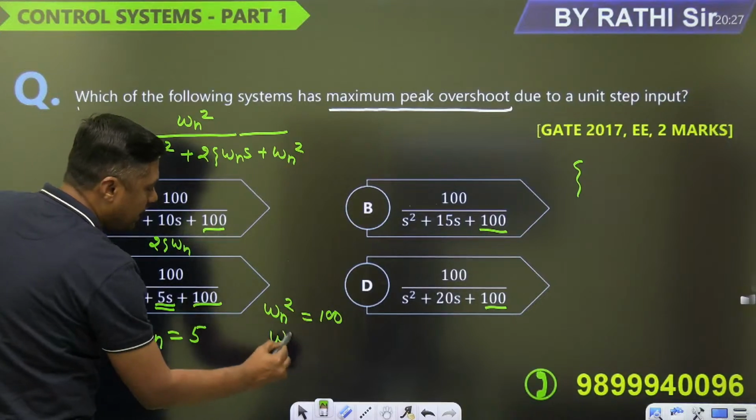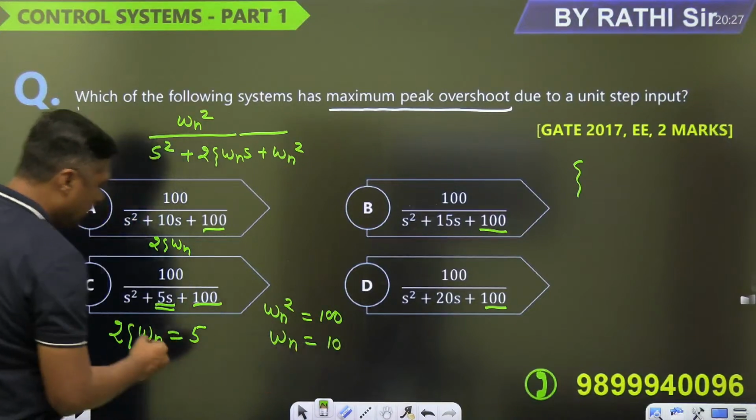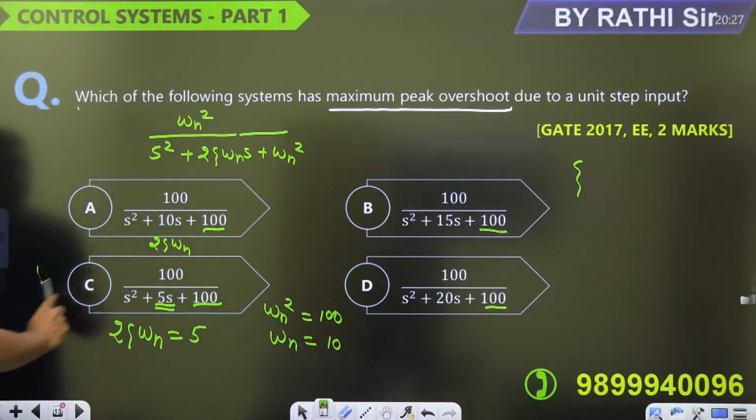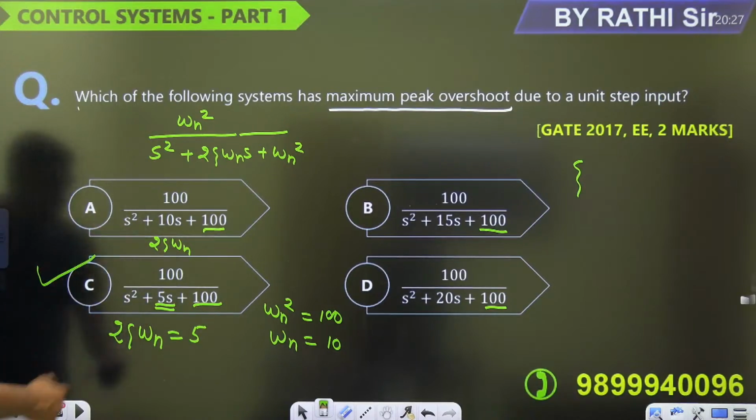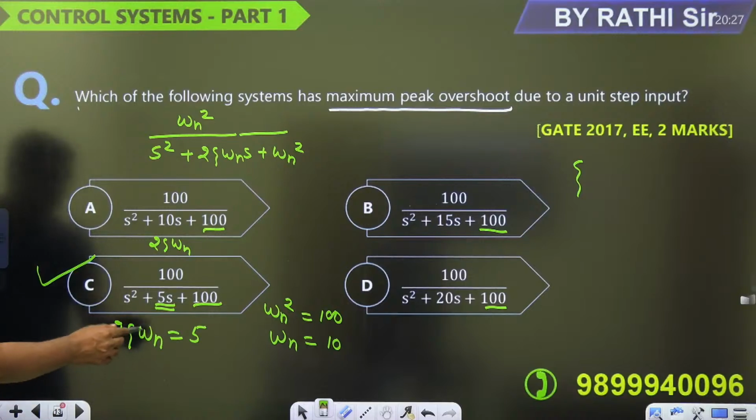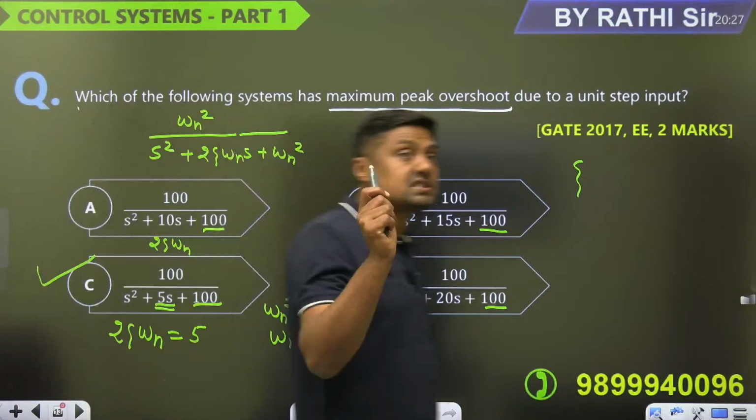So, omega n is 10. You can find the value of zeta, but not required. Answer is C. You can see directly, because here we are going to get the lowest value of zeta and maximum value of the overshoot. Finished. And you can find zeta as 5 divided by 2 times 10, that is 0.25. 0.25 is the value of zeta, that is less than 1.